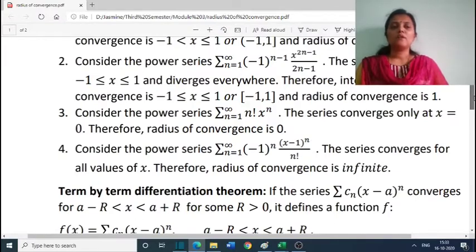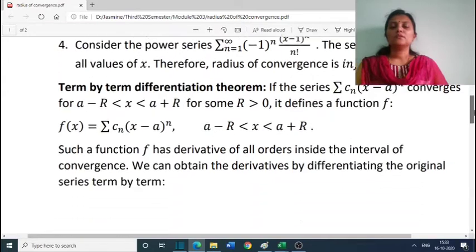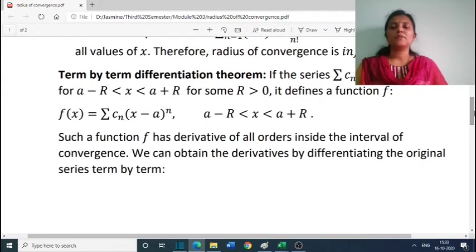Now, we have a theorem for term by term differentiation. If the series sigma cn (x minus a) raised to n has an interval of convergence a minus r less than x less than a plus r, for some r greater than 0, it defines a function. Here r is the radius of convergence.